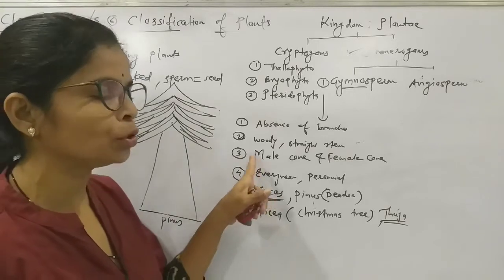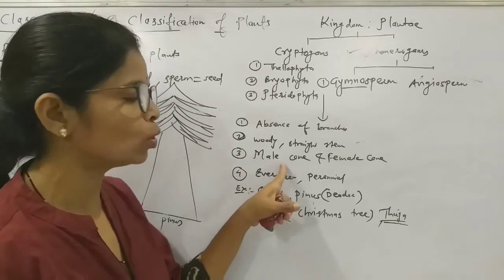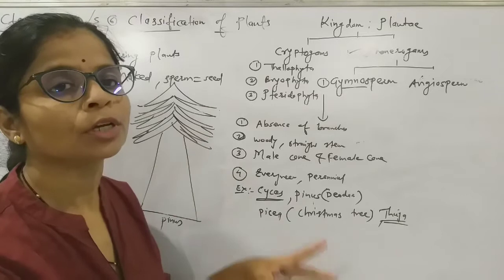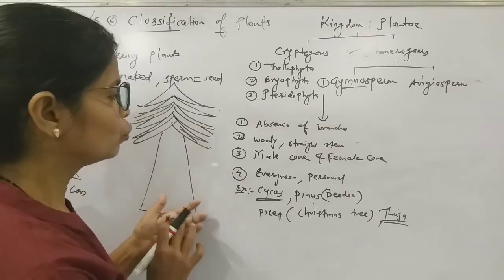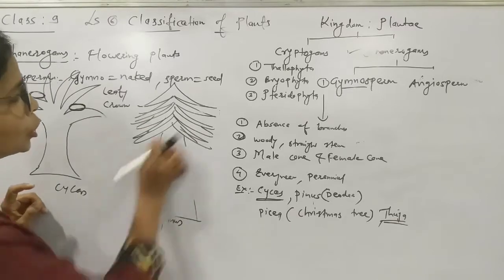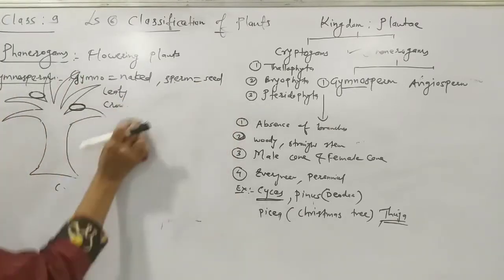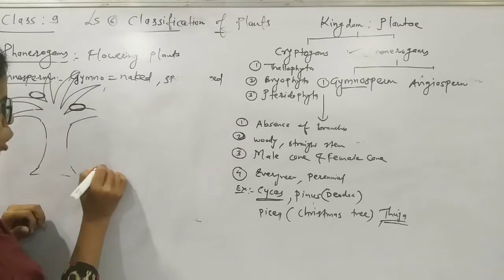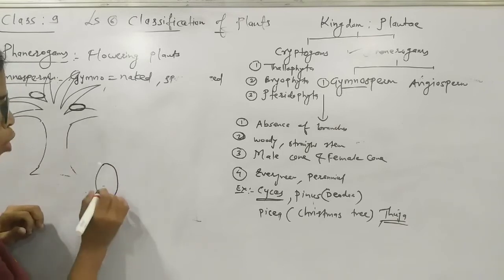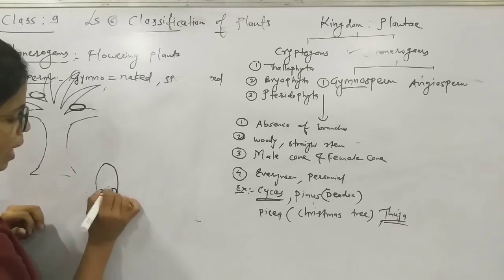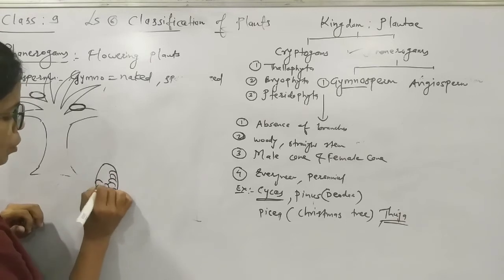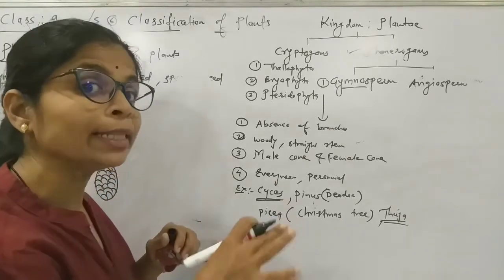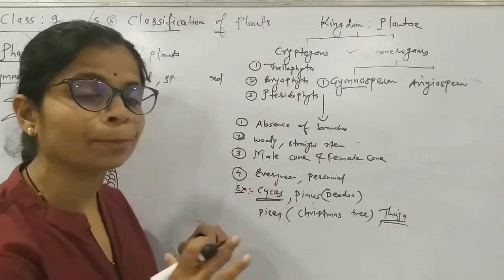Now about this cone, you heard about this cone for the first time. So we will go into detail about this cone, how the reproduction takes place, that we have to see. So we will draw the structure of this male and female cone. Now see, the male cone is quite smaller in size than the female cone. The outer appearance is like a pineapple bud. The outer appearance of a pineapple you might have seen.